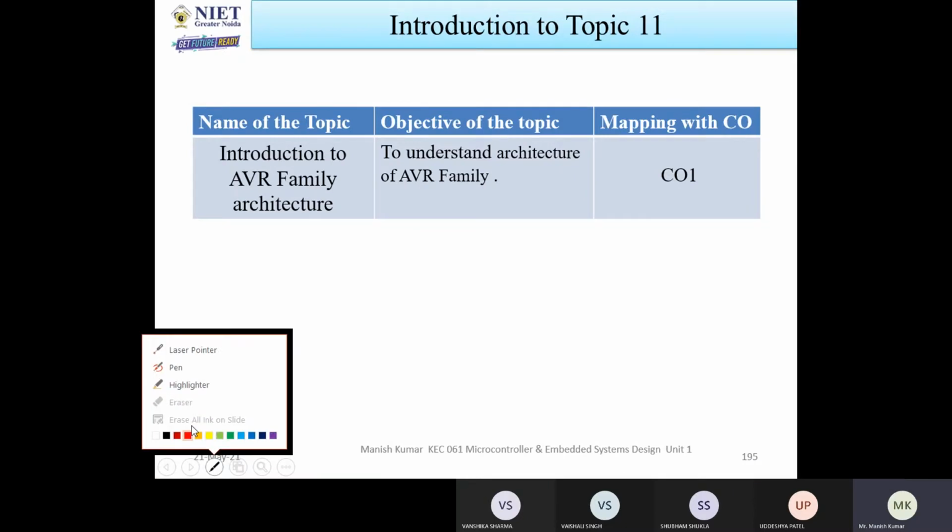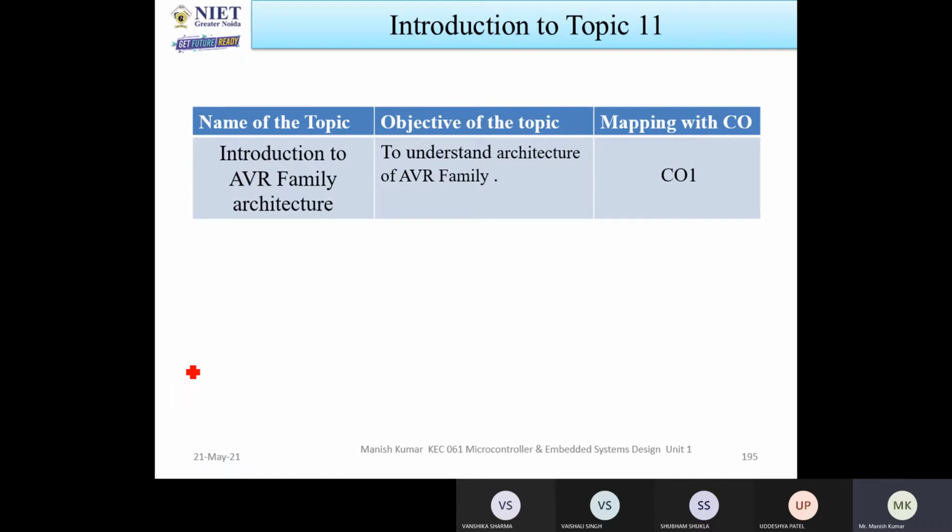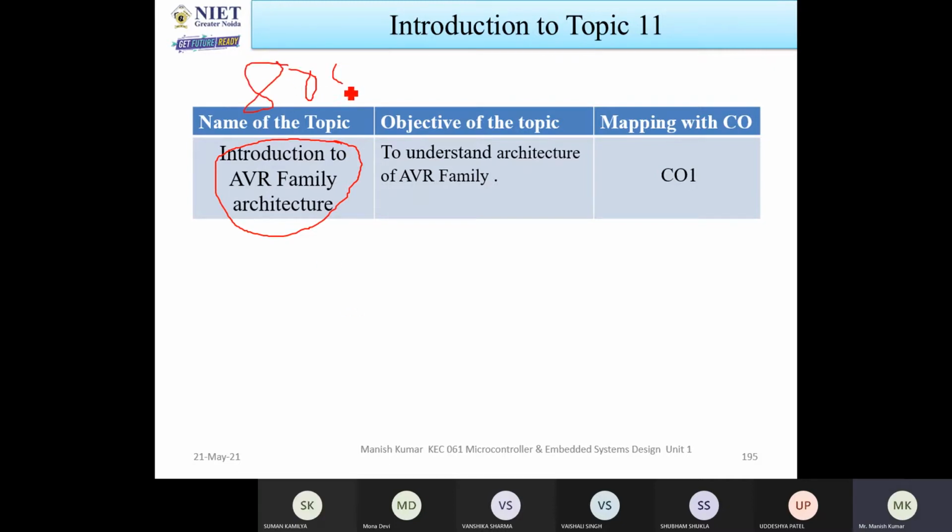So last class I discussed the PCA timers of 8051. Before this topic, whatever I discussed was all about the advanced 8051 architectures. Today I am going to start the introduction to AVR family architectures. You have studied 8051, and now we will study AVR family architectures.